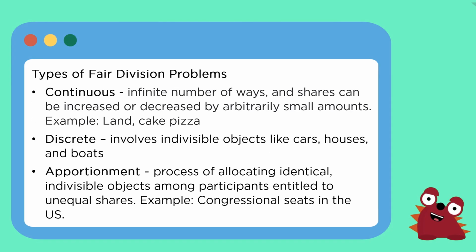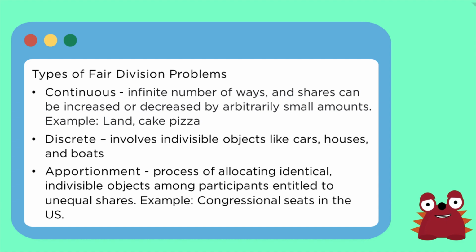There are two types of fair division problems. Continuous fair division problems are where infinite number of ways and shares can be increased or decreased by arbitrarily small amounts. Example, land, cake, and pizza. Discrete, on the other hand, involves indivisible objects like cars, houses, and boats. Under discrete fair division problems, we have apportionment. It is the process of allocating identical, indivisible objects among participants entitled to unequal shares. Example, congressional seats in the United States.